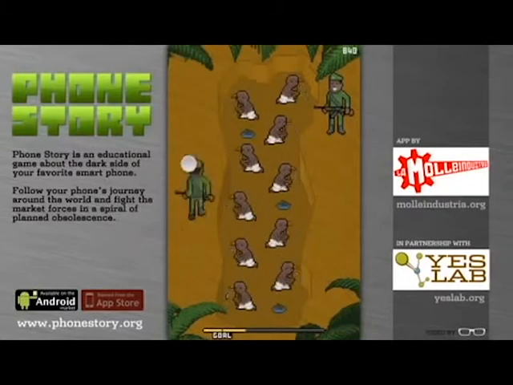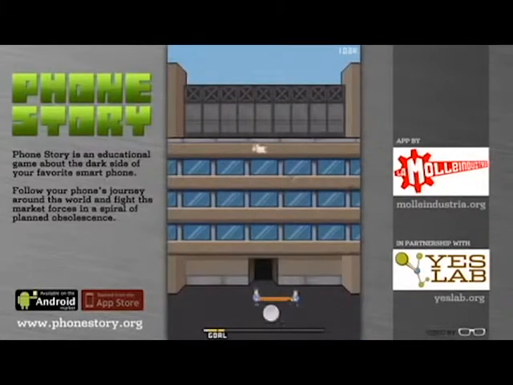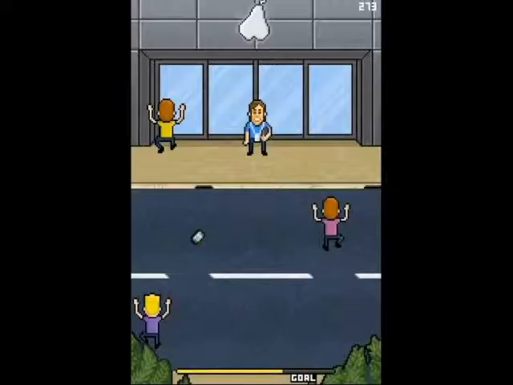The next story takes place in a factory in China. This represents a typical factory where electronic devices are assembled. The work conditions are so severe that there are numerous suicides. Therefore, the mission of this section is to catch as many people as possible that are jumping out of windows attempting to commit suicide. The third story is a store handing out phones to consumers.